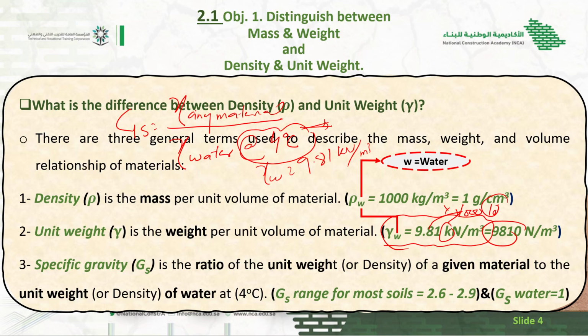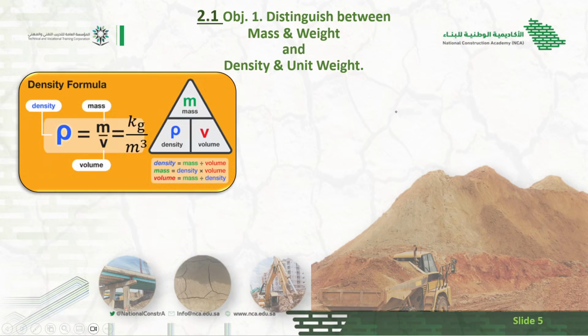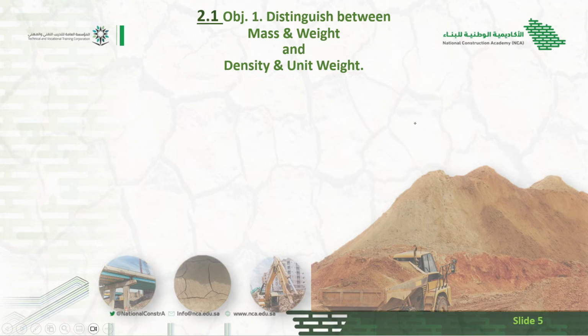So this is the ratio between what? The unit weight or density. You can also say density of any material divided by density of water. So why are we doing this? In this, we can compare the weight or density of any material with respect to water.